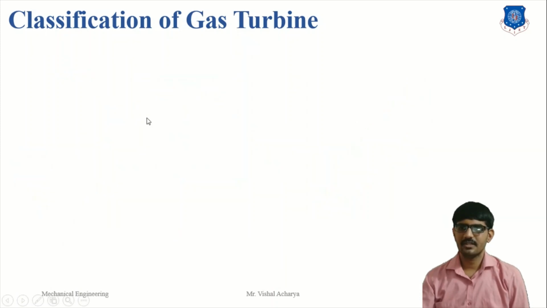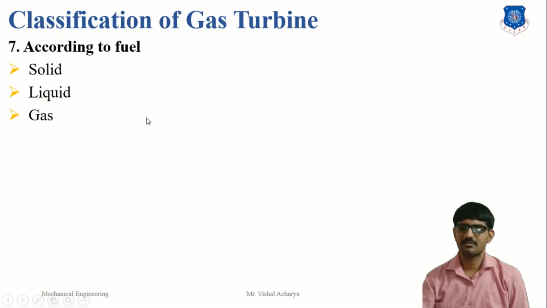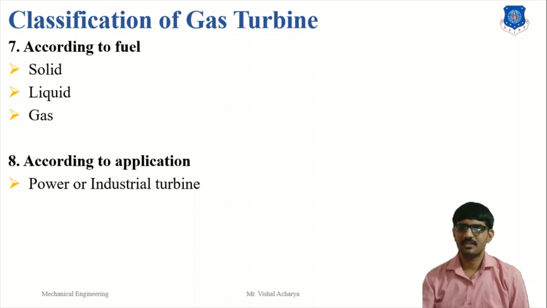The next classification of the gas turbine is according to the fuel. Various types of fuel are used, like solid fuel, liquid fuel and gaseous fuel. Last is according to the application. The main application is the power or industrial turbine, where the load is not much required, and the aircraft turbine, also called the jet propulsion turbine.